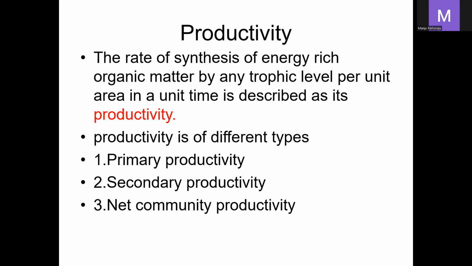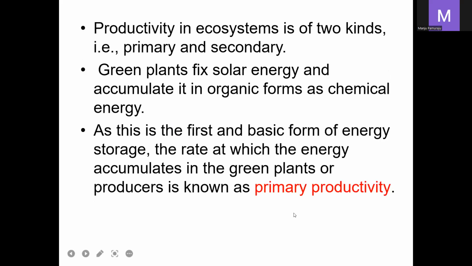Here the productivity is of different types: primary productivity, secondary productivity, and net community productivity. The productivity in an ecosystem is of two types, primary productivity and secondary productivity. Generally, green plants fix solar energy and accumulate it in the organic form as chemical energy. As this is the first and basic form of energy, the producers which synthesize the food materials have what is called primary productivity.